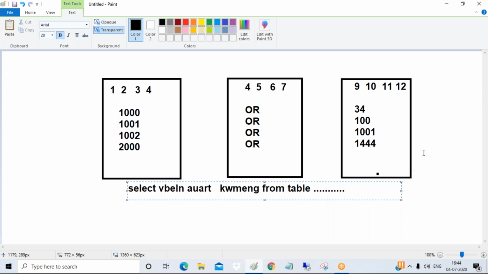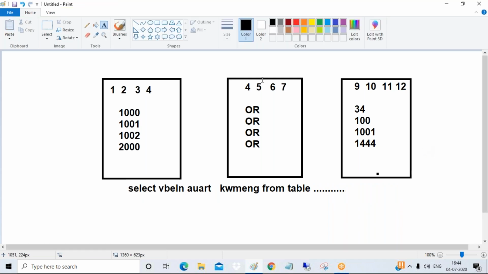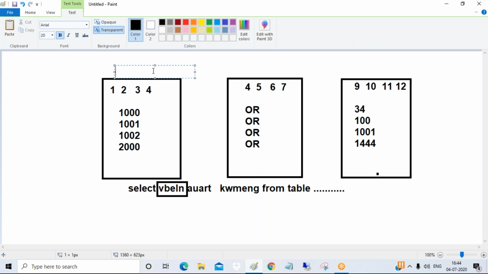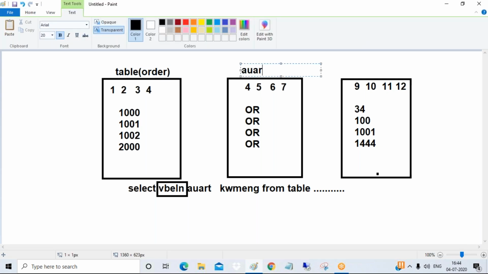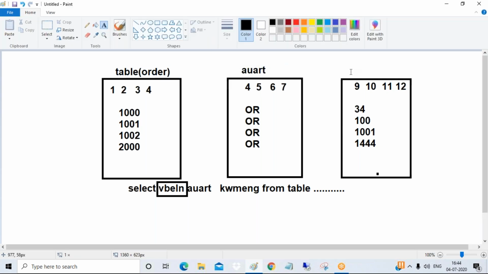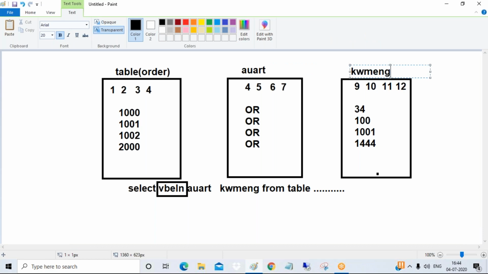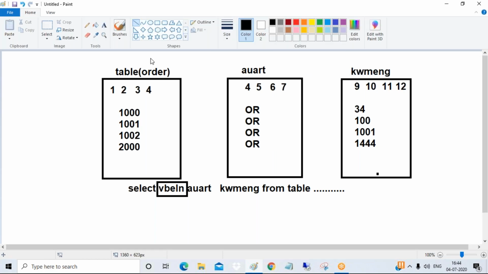In the case of a column store table, control directly goes to this column because this column is VBELN, so the system can identify it very easily. Why? Because this tiny table is acting as the order number, this one is acting as the order type AUART, and this is acting as your order quantity. So first of all, it will go to this place.